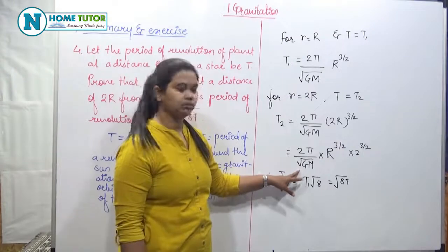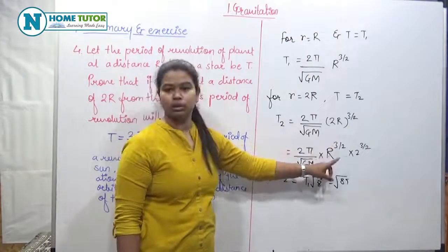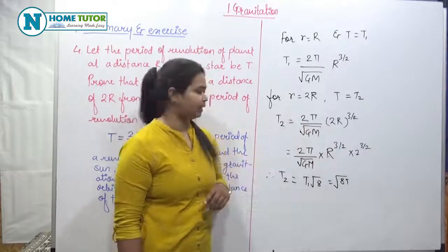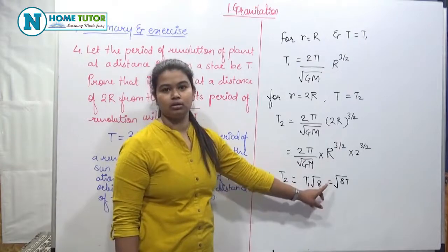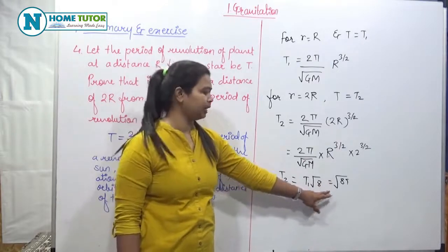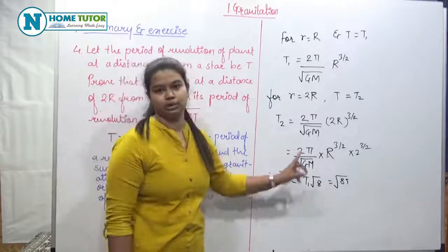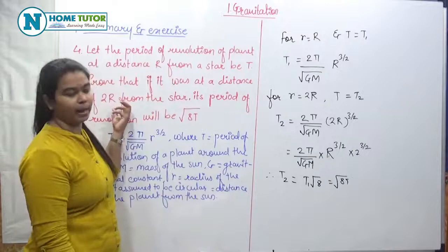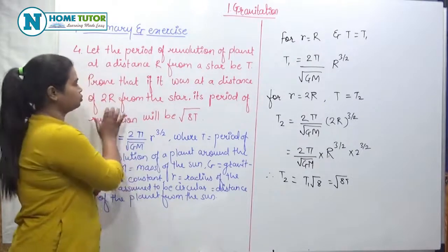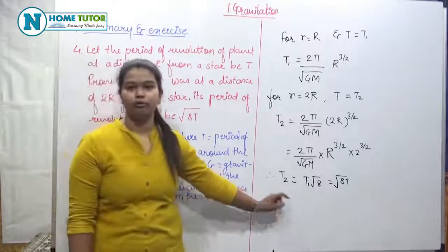That is 2 pi upon square root of GM into r raised to 3 by 2 into 2 raised to 3 by 2. So if we work out the values, then T2 is equal to T1 into square root of 8, and hence it is proved that if the planet is placed at a distance 2r from the sun, then the period of revolution will be square root of 8 T.